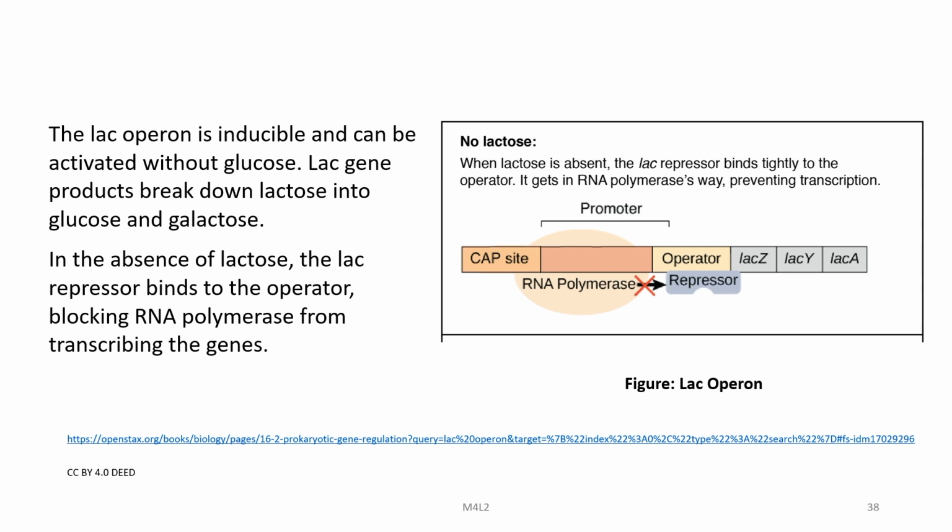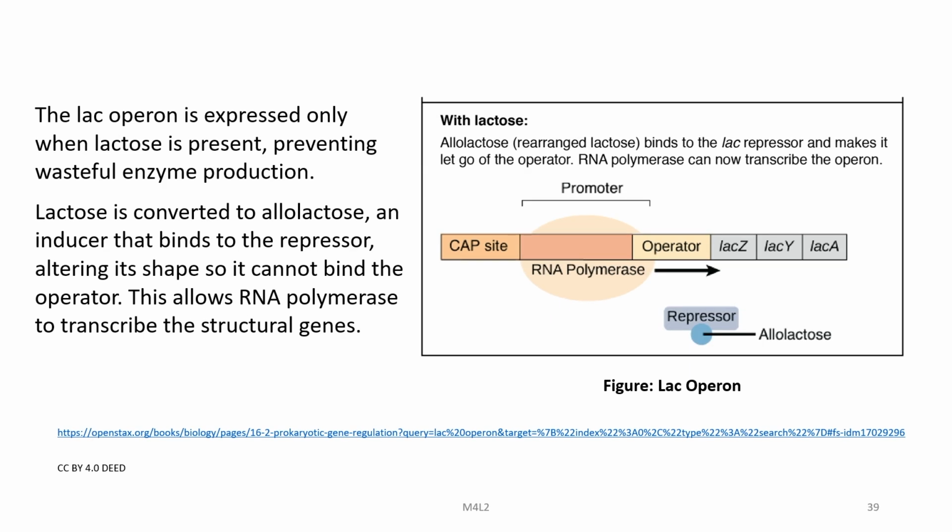In the absence of lactose, the LAC repressor binds to the operator, blocking RNA polymerase from transcribing genes. The LAC operon is expressed only when lactose is present, preventing wasteful enzyme production. Lactose is converted to allolactose, an inducer that binds to the repressor, altering its shape so it cannot bind the operator. This allows RNA polymerase to transcribe the structural genes. So, here the allolactose you can see has bound to the repressor, and thereby the RNA polymerase is now free to